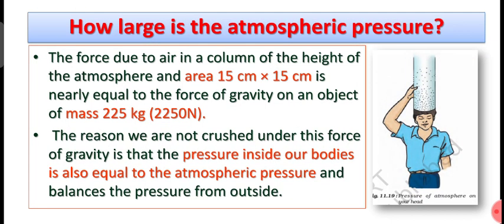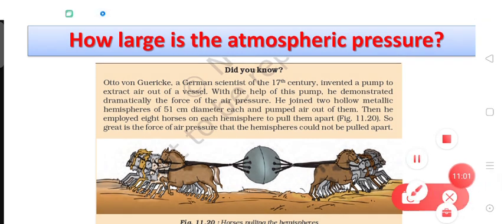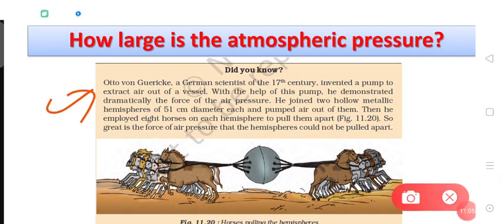So students, you can understand how heavy the atmospheric pressure is. Now something else is given here. Otto von Guericke, a German scientist of the 17th century, invented a pump to extract the air from a vessel. So he invented a machine, a pump, which can extract all the air from any vessel and create a vacuum inside it.